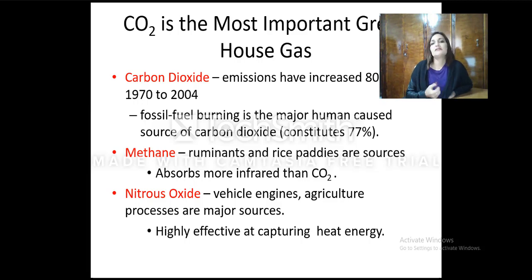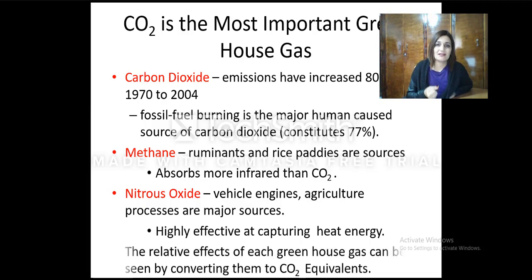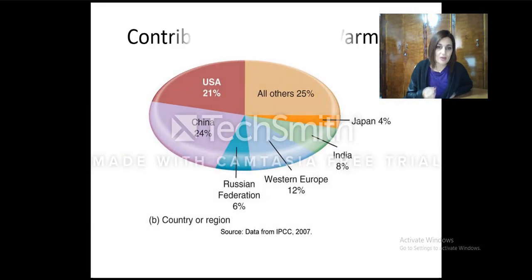Nitrous oxide is emitted by vehicles, by agriculture, and let's say nylon production, fertilizers, because we know that nitrogen is rich in fertilizers for plants, so when they are present in the soil, they will combine with oxygen, they will form nitrous oxide, and these are also greenhouse gases. They trap heat quite effectively.